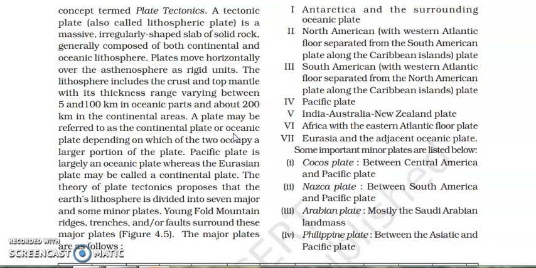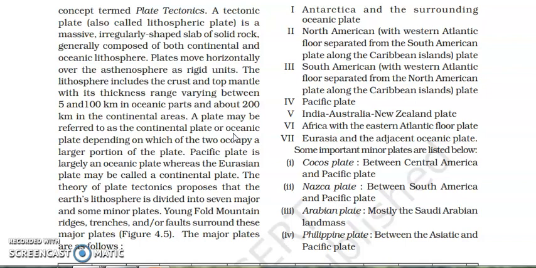Now in the theory of plate tectonics, the scientists McKenzie, Parker and Morgan proposed that the Earth's lithosphere is divided into 7 major and some minor plates. That means, unlike Wegener, who said the continents were together, they said that the entire lithosphere of the Earth is divided into 7 major and a few minor plates.